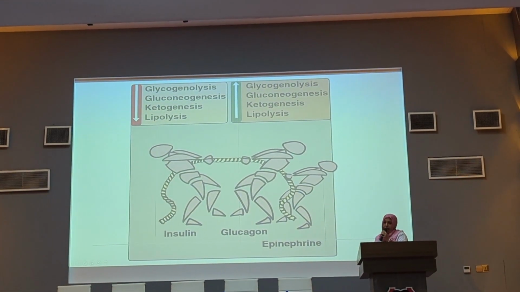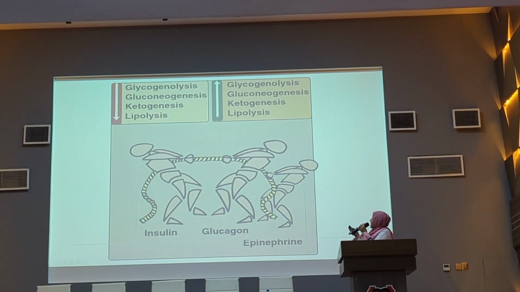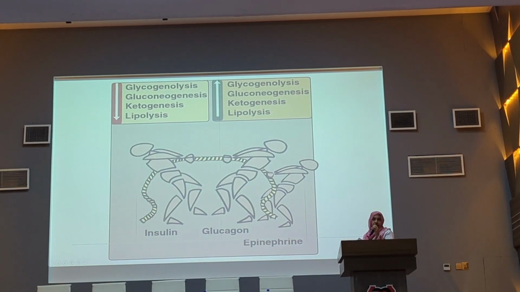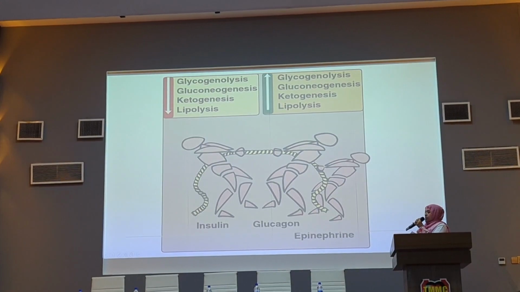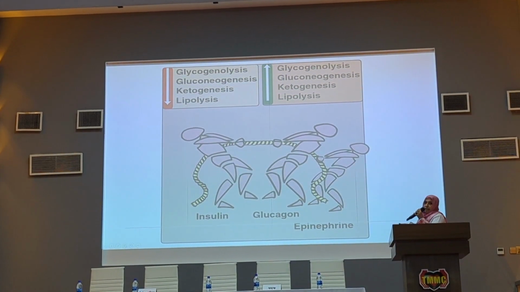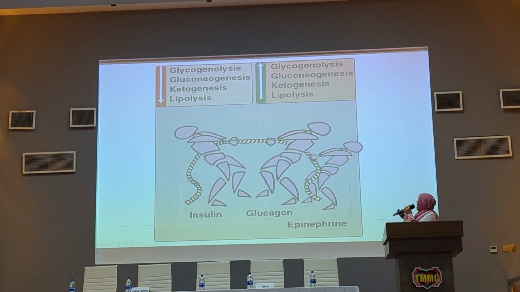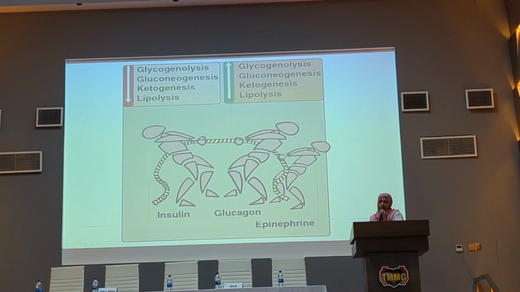This is a figure. Insulin alone decreases the blood glucose level by decreasing glycogenolysis, gluconeogenesis, ketogenesis, and lipolysis. And the rest of the 5 hormones, like glucagon, cortisol, catecholamine, growth hormone, and thyroxine, increase the blood glucose level by increasing glycogenolysis, gluconeogenesis, ketogenesis, and lipolysis.